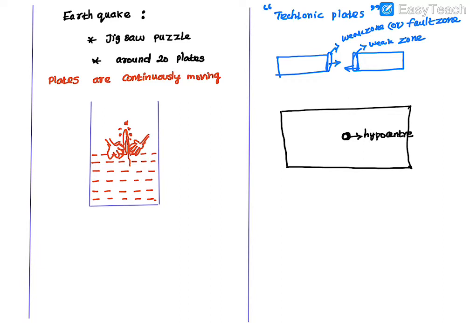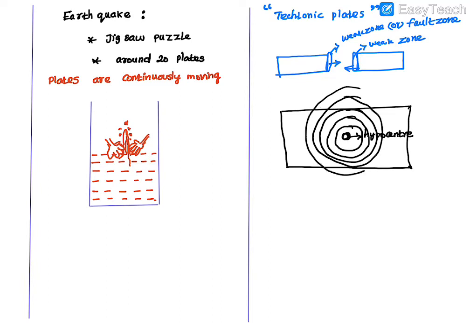I'll take only one plate, and the portion from which the waves originate is called the hypocenter. When a sudden shock happens, there will be some seismic waves. This wave is called seismic waves, and sudden tremors will occur. So periodically it will go like this.